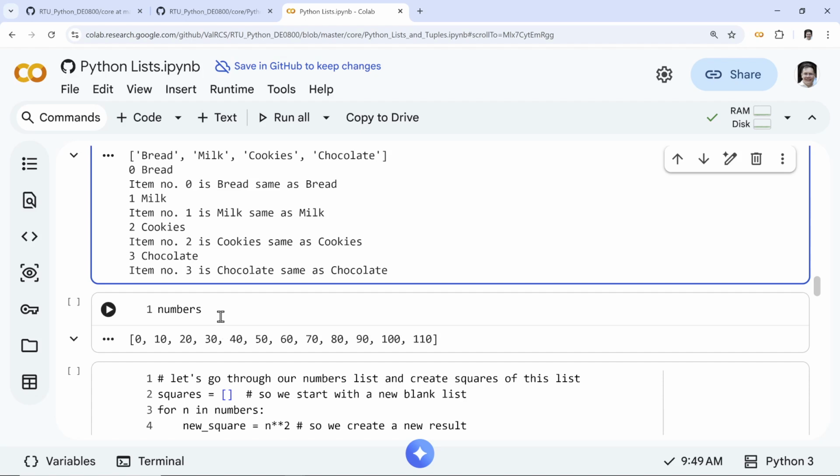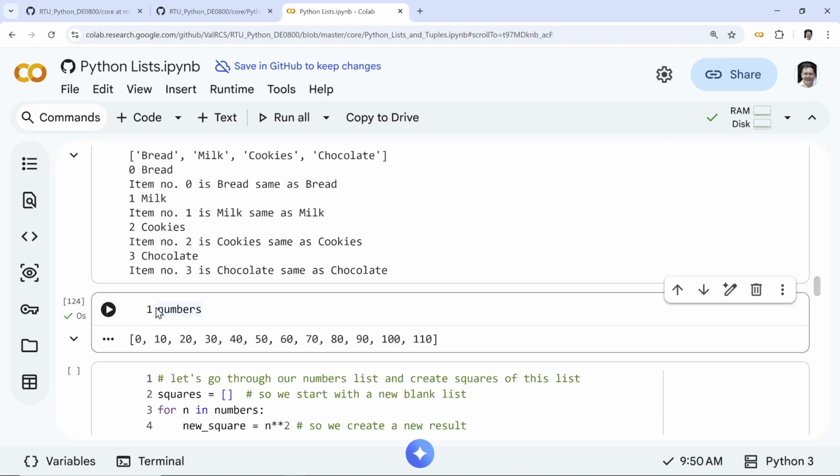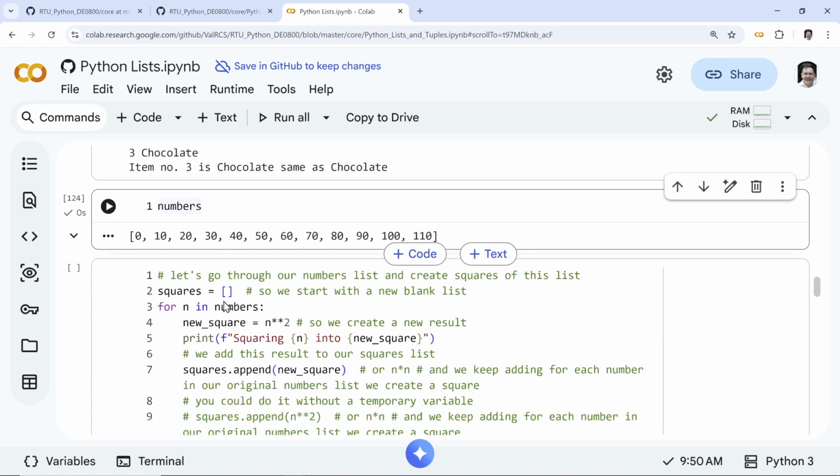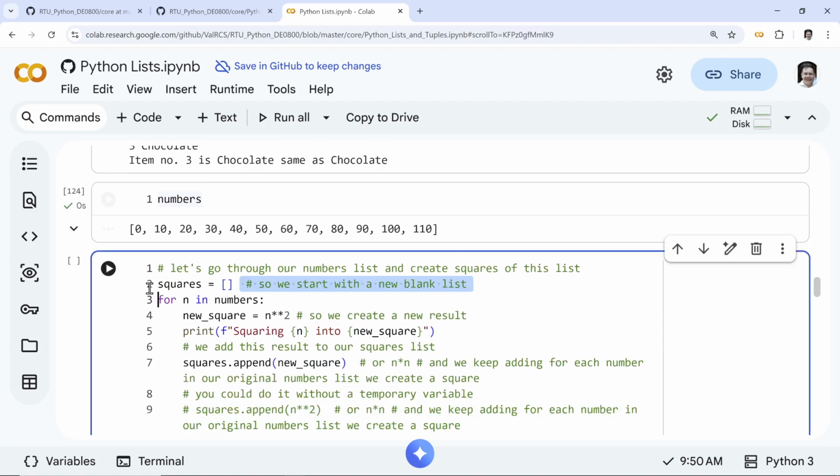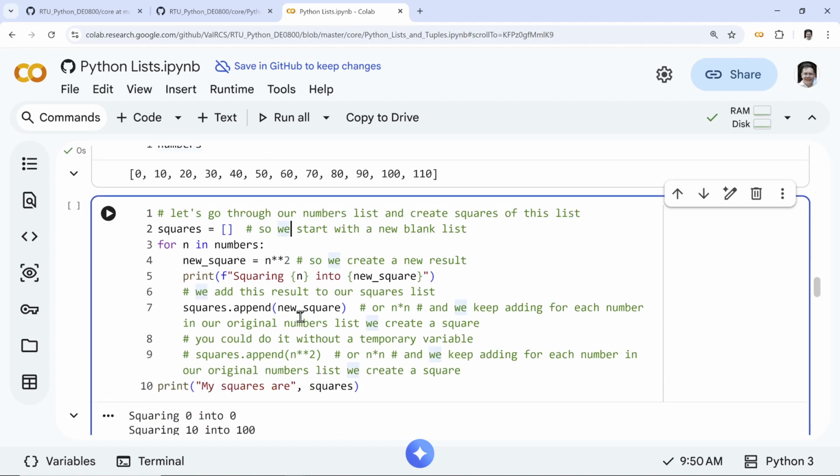Now numbers. Let's do some typical workflows. You have something to work with, and you need to do some modifications. What you do is this: you start with something empty. Let's say you want to have squares of these numbers. So you have an empty list. This is very typical, sort of like a template, or in Latvian we call this shablons. You start with something you are going to be accessing, so numbers are what we're going to work with.